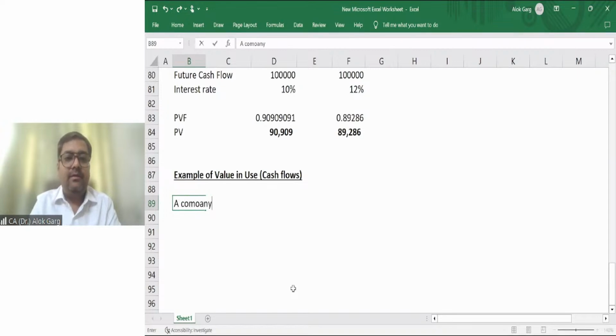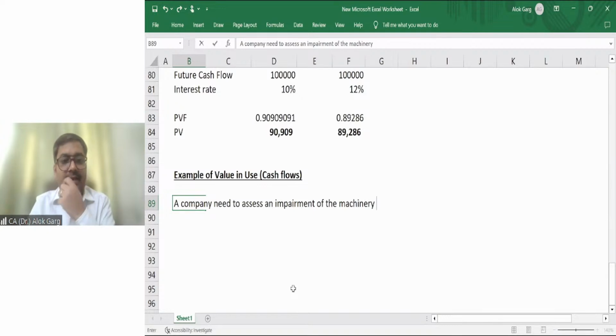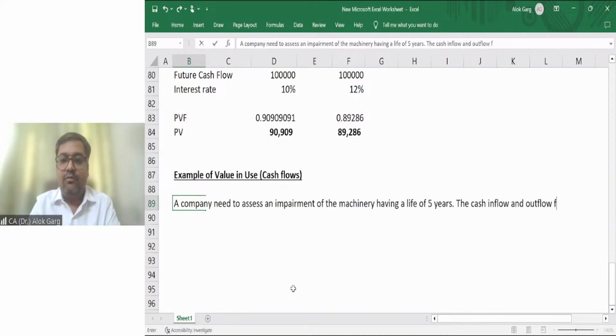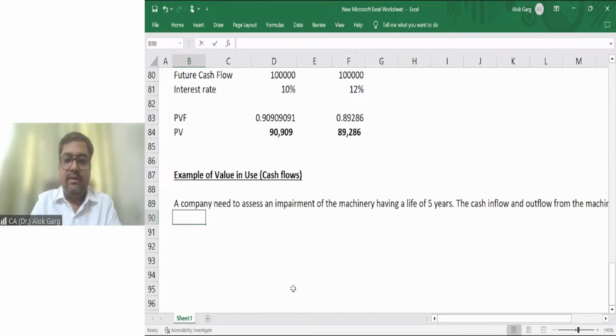A company needs to assess an impairment of the machinery having a life of 5 years. Cash inflow and outflow from the machine is given in the below table.